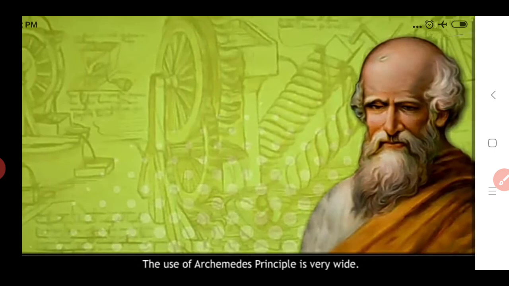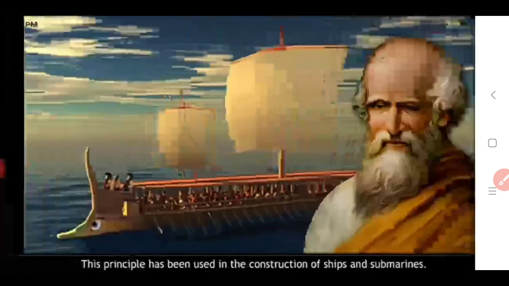Here we see in which areas this Archimedes principle is used. This principle has been used in the construction of ships and submarines. Ships have a large weight, so by using this principle, ships which have massive mass can float on water. Submarines also float partially inside the water, and for floating inside the water they can also be designed by using this principle.